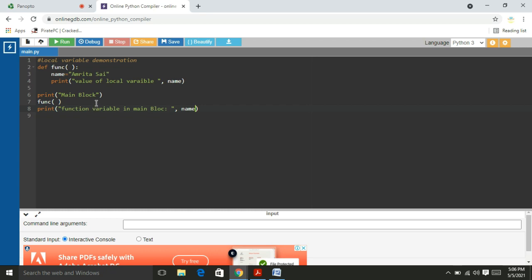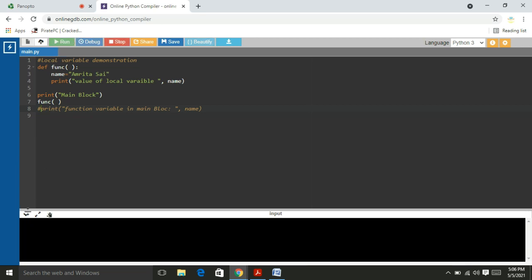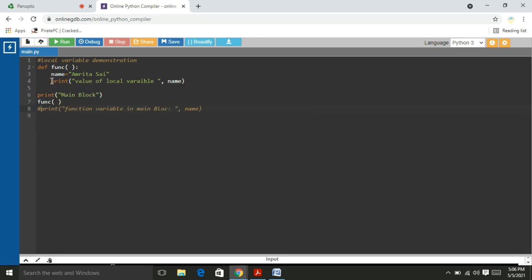Okay friends, first of all I will keep this one as a comment line because it will generate an error. So I call the function, the program control transfers to this function, and the name Amrusai is printed. The program execution started from the main block, and the value of the local variable is Amrusai. That means the variable available in a function block is printed.